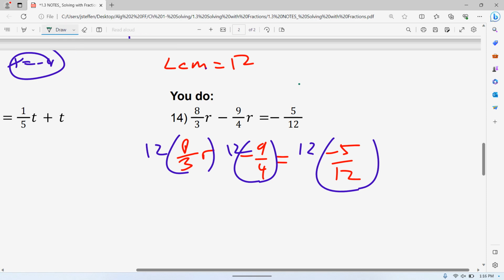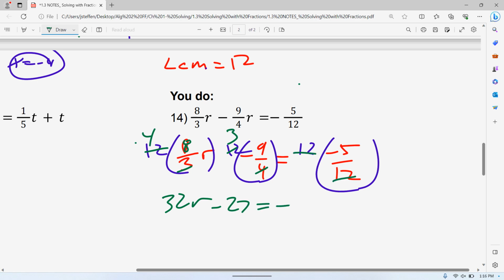4 times 8, that should be 8. 4 times 8 times r is 32r. Twelve divided by 4, so we have negative 27. Cancels, that equals negative 5.